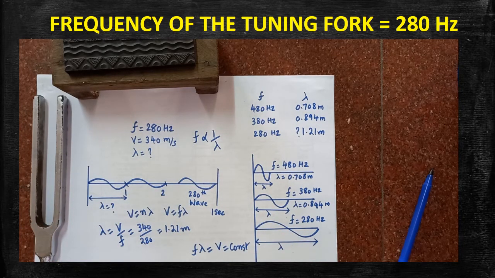I hope you have understood the relationship between frequency and wavelength. Here all the three factors are thoroughly learnt. Which three factors? Velocity of sound, frequency of the sound, and wavelength of the sound. How to relate all the three factors? V is equal to f lambda. By knowing any two factors, the other unknown one can be calculated. Okay.